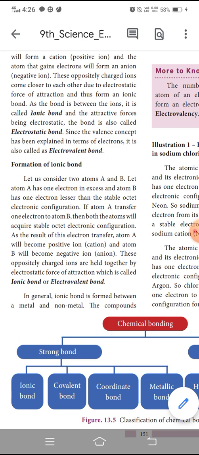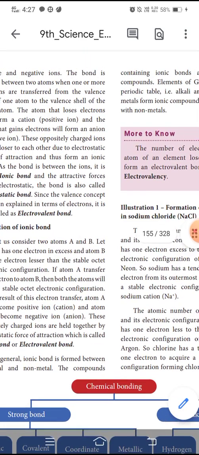These oppositely charged ions are held together by the electrostatic force of attraction, which is called an ionic bond or electrovalent bond. How are the positive and negative ions held together? By the electrostatic force of attraction. So that is called an ionic bond or electrovalent bond.